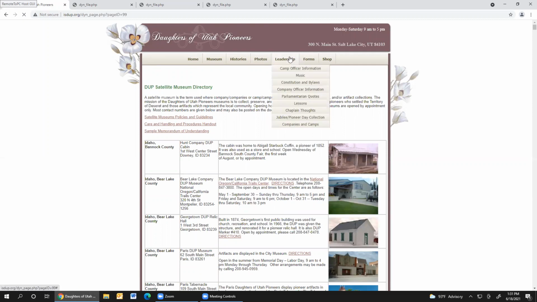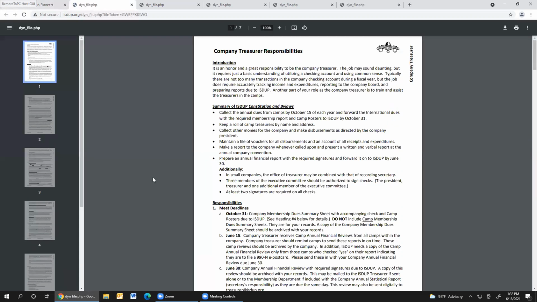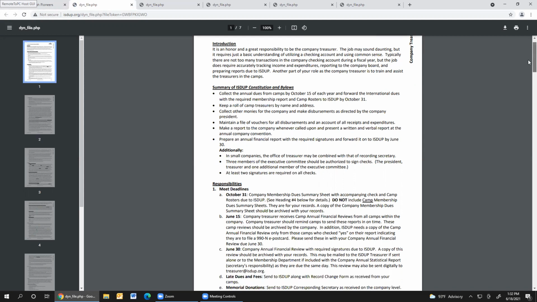Let's go back now to our leadership tab, go into our company officer information, and today we're going to spend a little bit more time in this treasurer document for company treasurers. All of our training documents are set up under the same basic format. The name of the document will always be over here. There's an introduction that kind of gives you a general definition of what your responsibilities are. There's a summary of the ISDUP Constitution and bylaws.